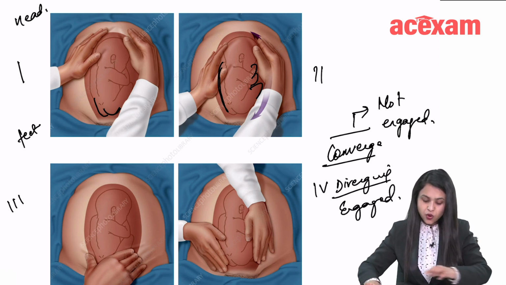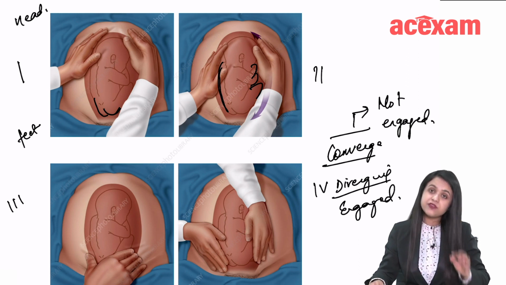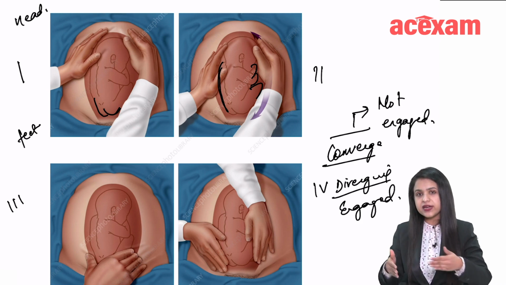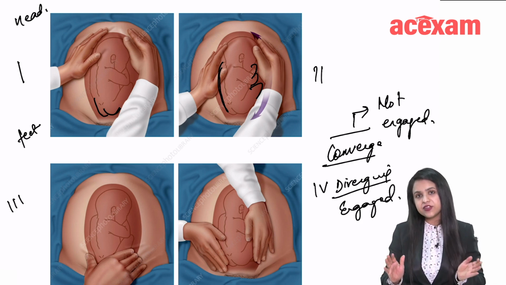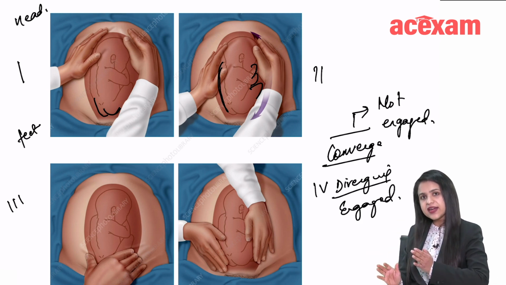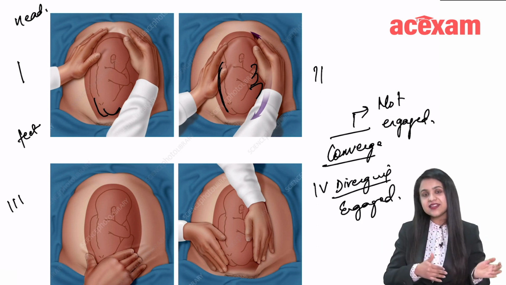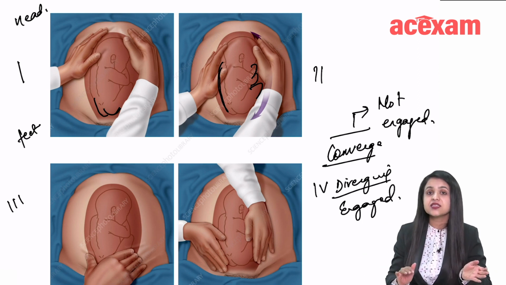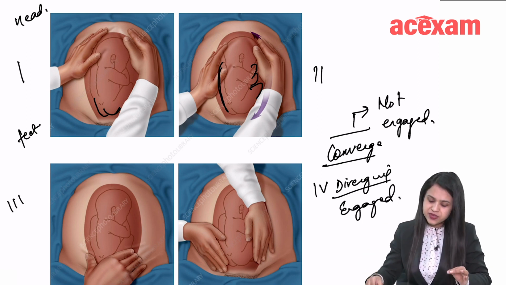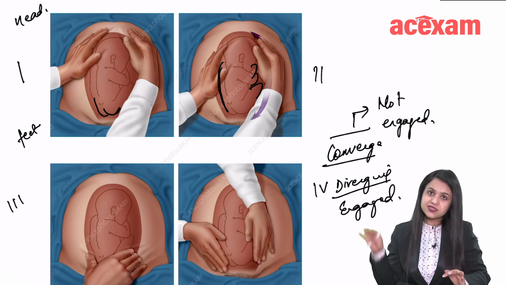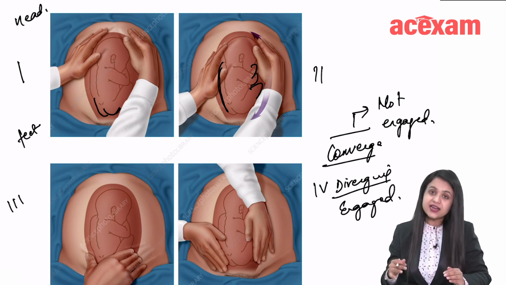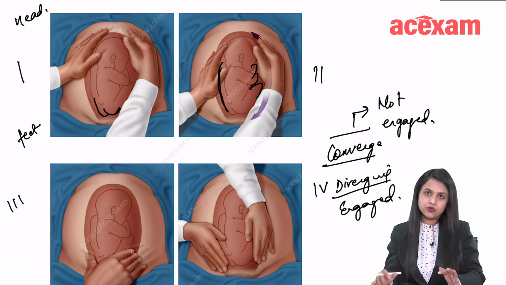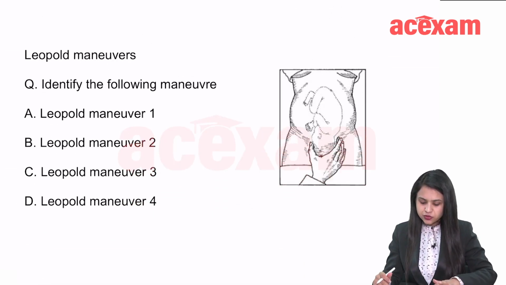And as you can see here, all these 3, first, second, third, were facing the patient, and for the 4th grip, you will have to stand with your back to the patient's head, facing the patient's feet, and they can ask this question as well. So in the 4th pelvic grip, you face the feet of the patient, and that is to identify whether the presenting part has engaged or not.